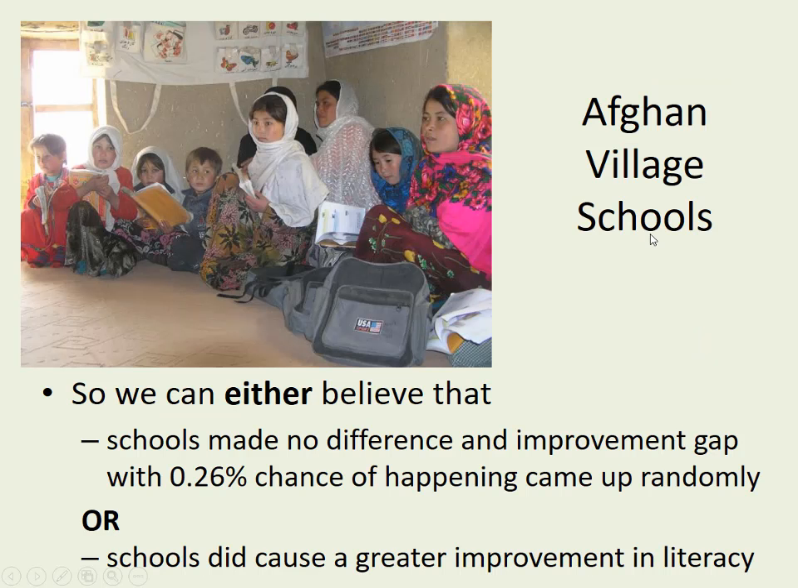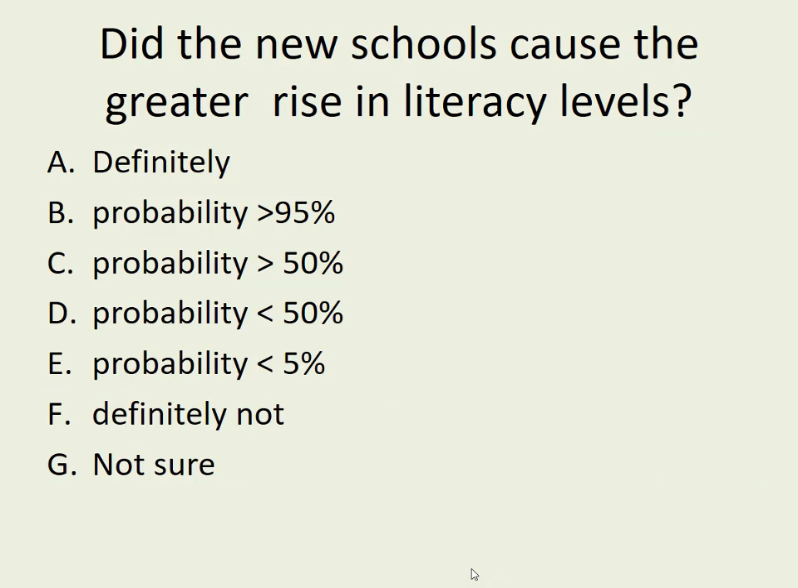So you've got a choice here through believing. Either you can carry on believing that schools made no difference, and this gap, which has got a 0.26% chance of happening, just happened to come up randomly, even though the schools made no difference. Or you have to conclude that the schools did have some sort of role in making that happen. So what would we go for there? Again, pause it.